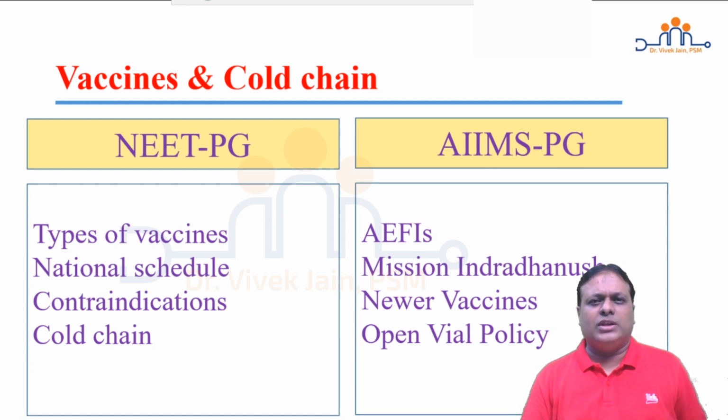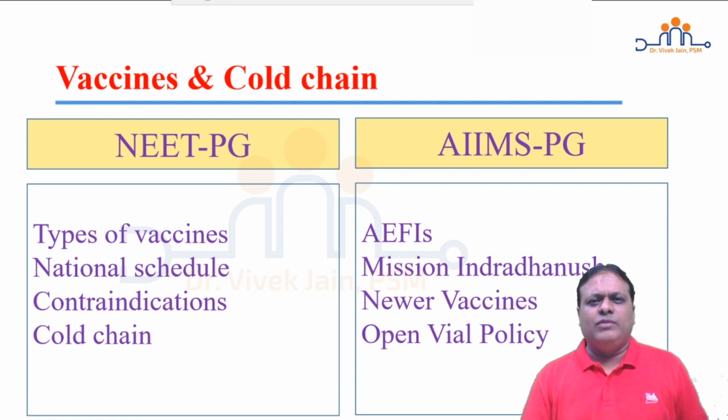What is primary immunization? Contraindications to vaccines. Which vaccines are contraindicated in pregnancy? Which vaccines are contraindicated in HIV? And similar type of questions are asked. Cold chain: levels of cold chain, ice lined refrigerator, vaccine carrier, and the smallest unit of cold chain, that is ice pack, are asked in extensive detail.